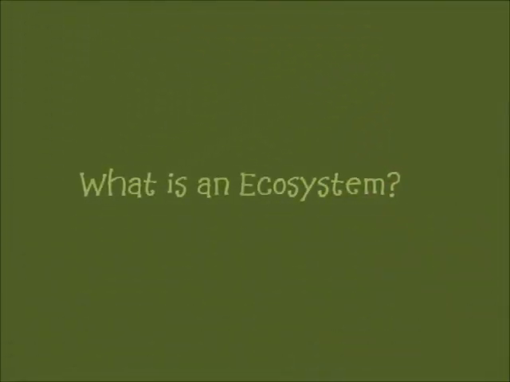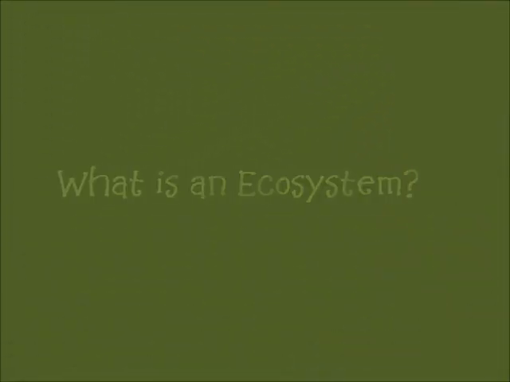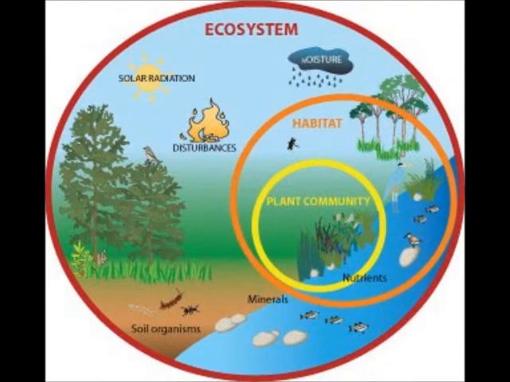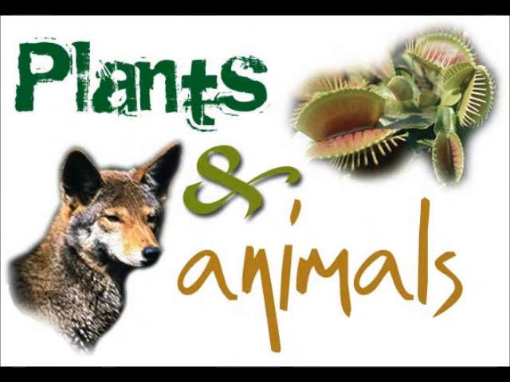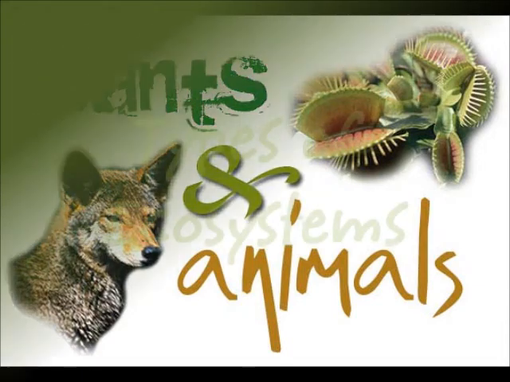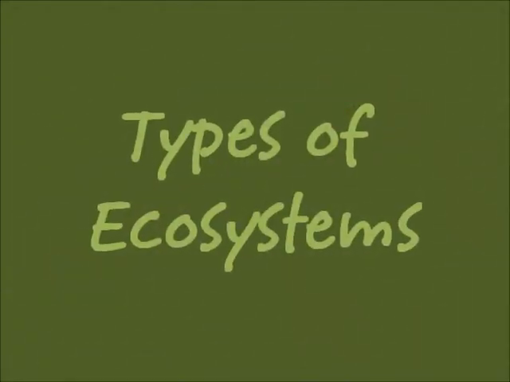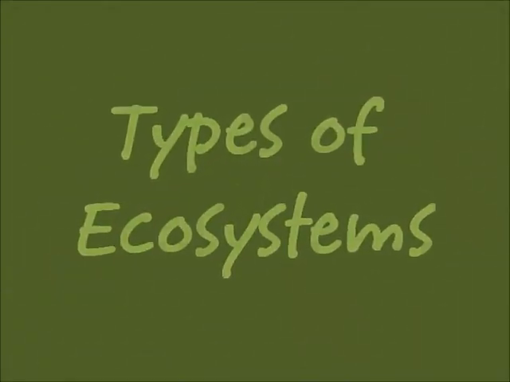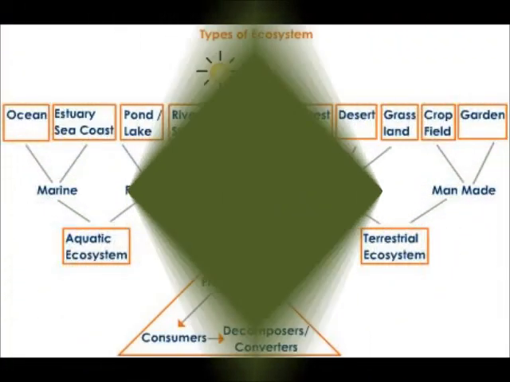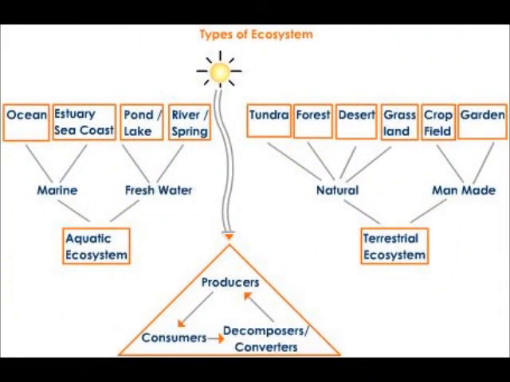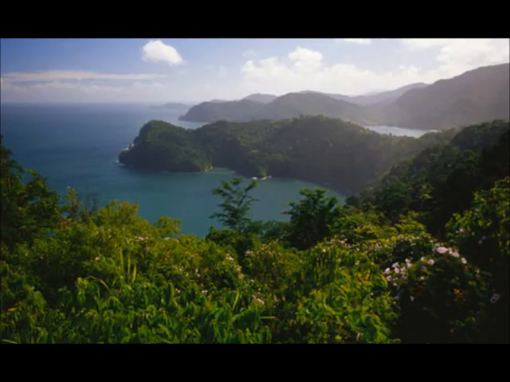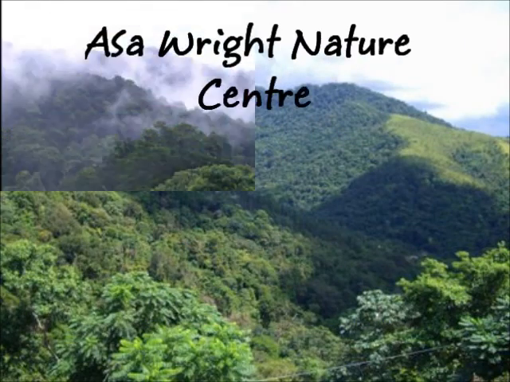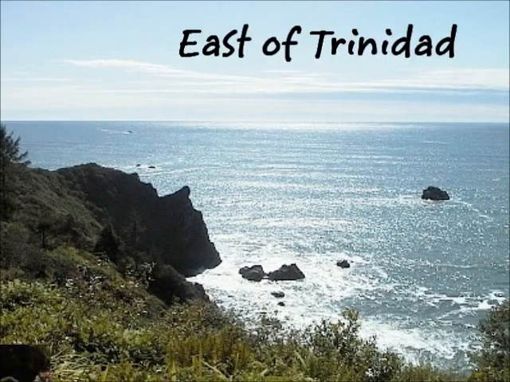Do you know what an ecosystem is? Well, an ecosystem is a community of plants and animals that live, feed, reproduce and interact in the same area or environment. There are many different types of ecosystems. They include terrestrial and aquatic ecosystems. Terrestrial ecosystems include forests, tundra, and desert. Aquatic ecosystems include oceans, rivers, ponds, and lakes.